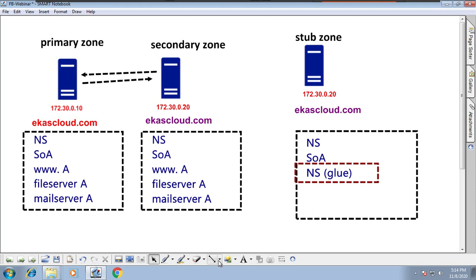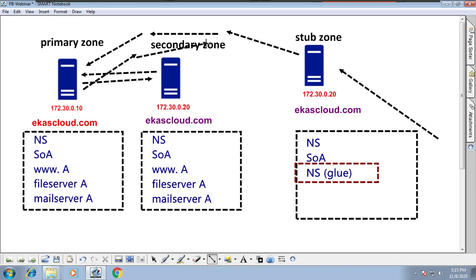So if any request comes to the stub zone DNS server, it will not read a whole copy, because it does not have all the records like a secondary. It has only one record, so the stub zone keeps forwarding the traffic to the primary server, gets the response back from the primary server, and resolves it back to the client.